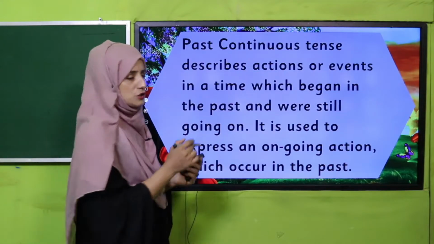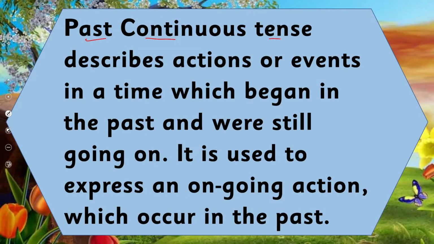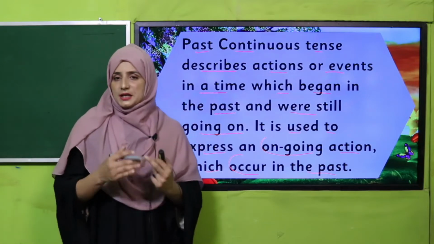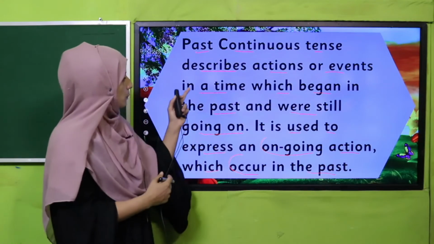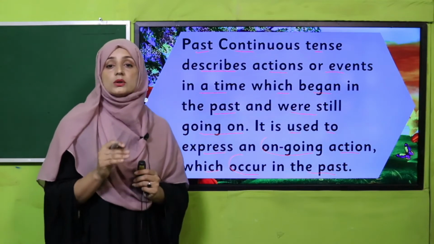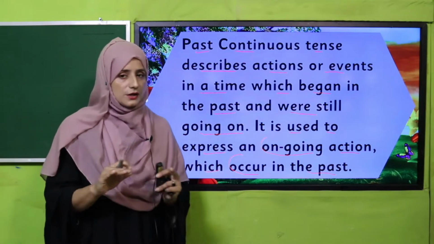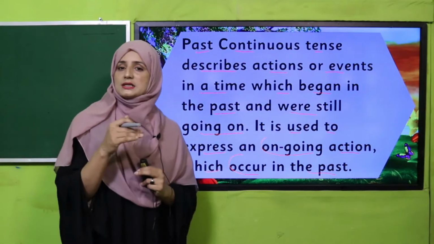So what is past continuous tense? Past continuous tense describes actions or events in a time which began in the past and were still going on. It is used to express an ongoing action which occurred in the past. Yes, my dear students and my dear teachers, so what is past continuous tense? It is the next step of past tense. Past continuous tense tells us about actions that happened in the past but were still going on, not completed.